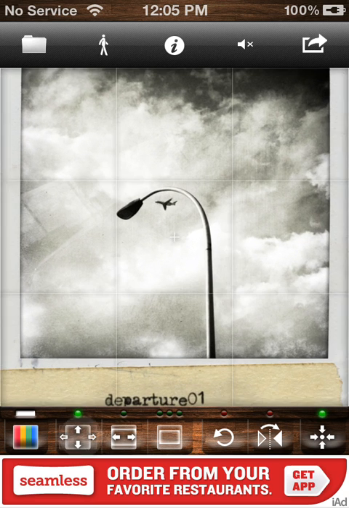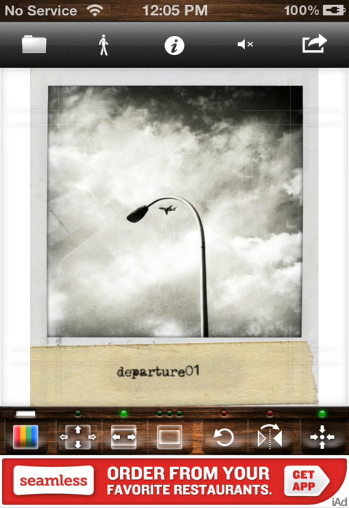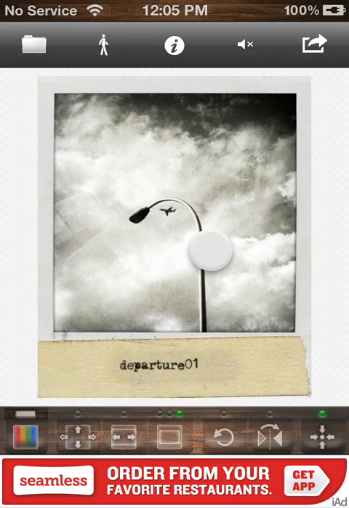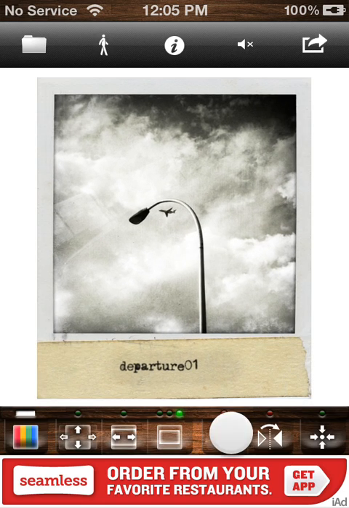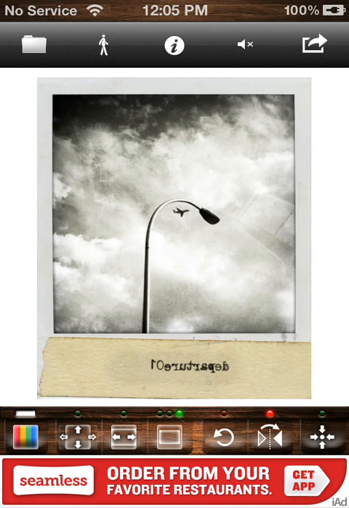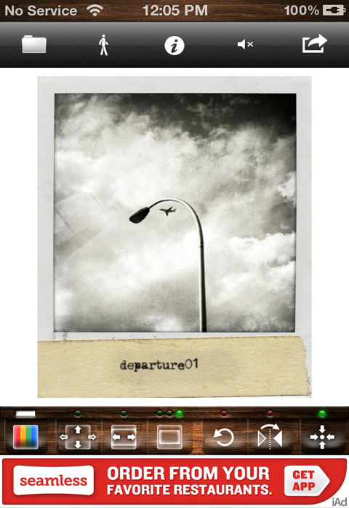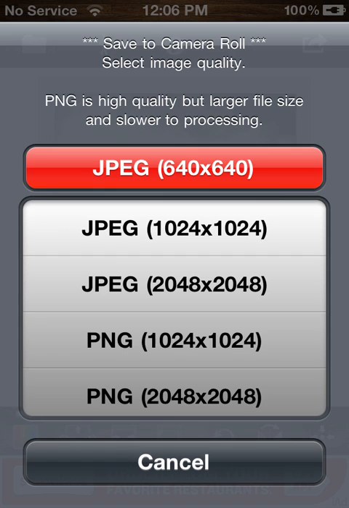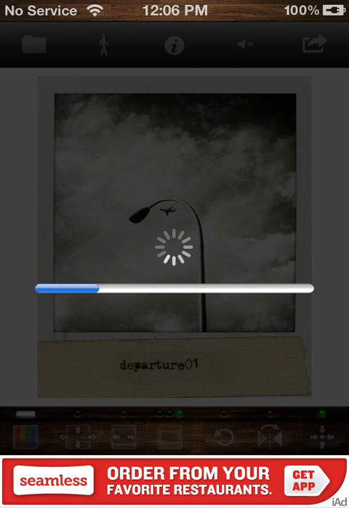And there are some other buttons that will automatically size it for you here if you want to choose those. And then you can still take it off center if you want. You can rotate it. You can flip it if you want to. Pretty cool little features here in this little free app. And now we just save it to the camera roll, and we'll just save it as a JPEG here. And it's going to be saved in a square format, so I can now upload this to Instagram.